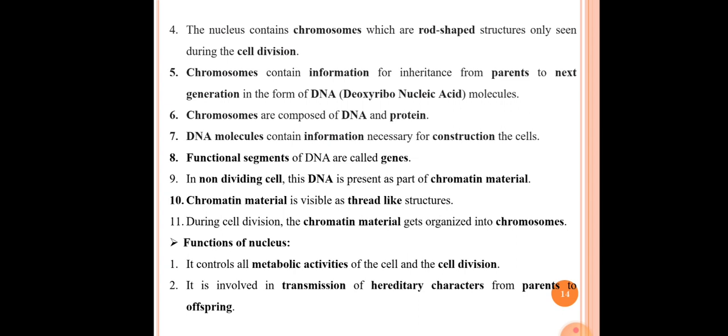In a non-dividing cell, the DNA is present in the form of chromatin fibers. The 10th point here is chromatin material is visible as thread-like structure. The 11th point is during cell division, the chromatin material gets organized into chromosomes. Okay, at the time of cell division only, the chromatin material gets organized into chromosomes.